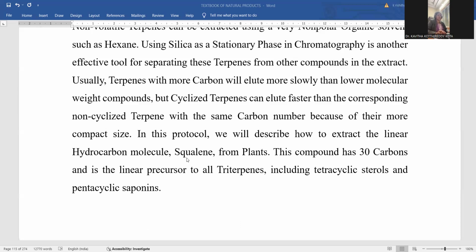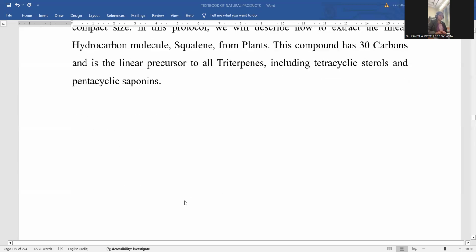Squalene is a kind of sesquiterpene, with 3 isoprene units combined, a 30 carbon atom containing molecule. This is the molecule and the precursor for all triterpenoids. Triterpene means 6 isoprene units are combined, 6 times 5 carbon atoms, so 30 carbon atoms are the composition of this squalene molecule. It is the tetracyclic ring system, meaning 4 annular systems are allocated for this molecule, and pentacyclic saponins are also taken as part of this. So squalene is now taken into consideration.